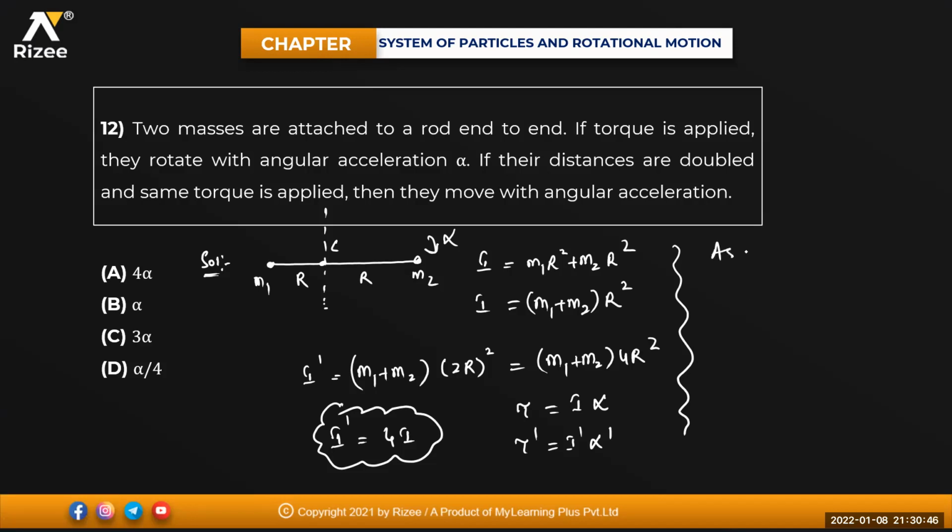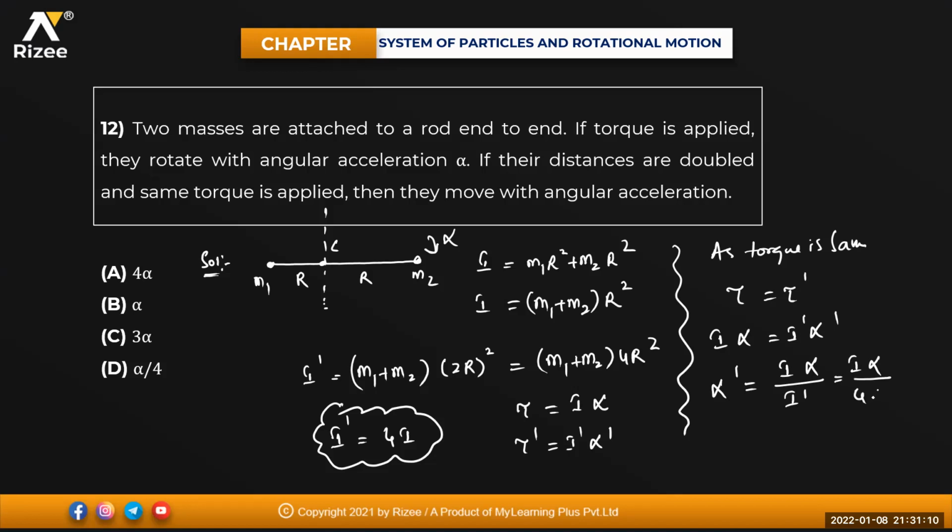So as torque is the same, I can write tau is equal to tau dash. So I into alpha will be equal to I dash into alpha dash. So alpha dash will be equal to I into alpha divided by I dash. And I dash is 4 times I, so this I will get cancelled. So it is alpha by 4. Fourth option. Done.